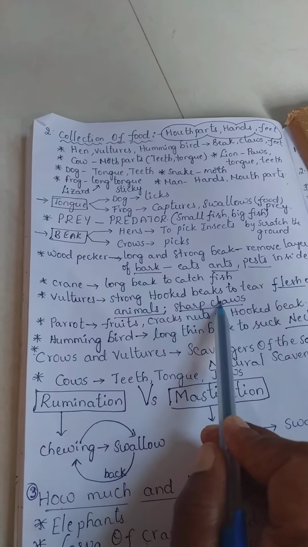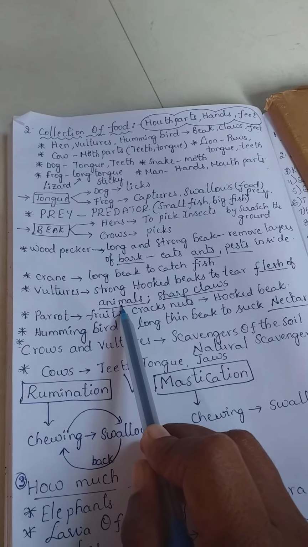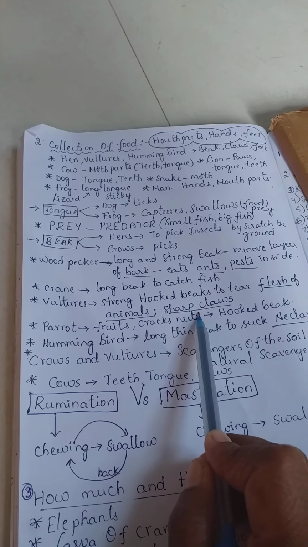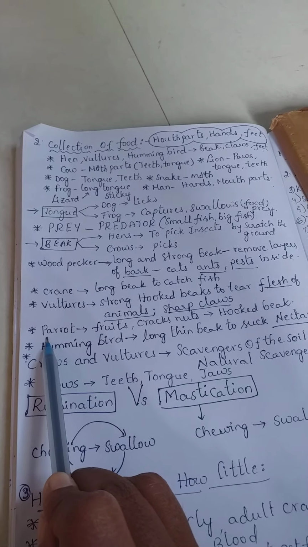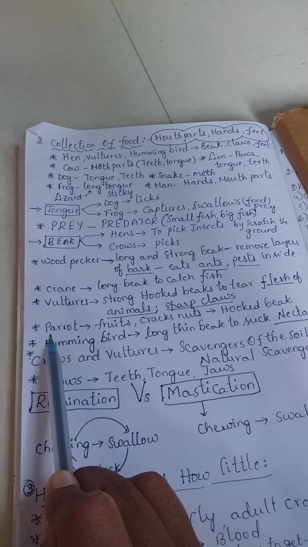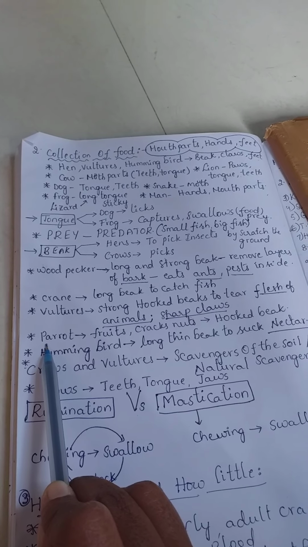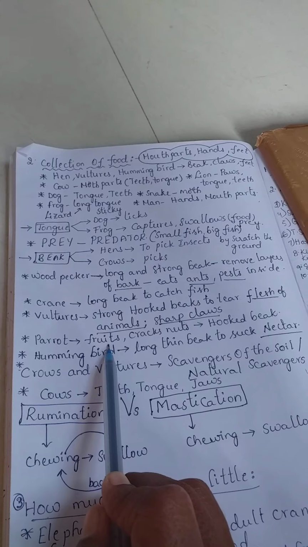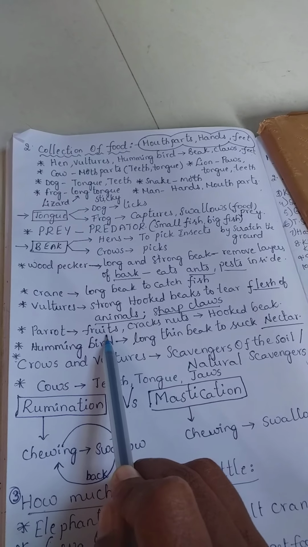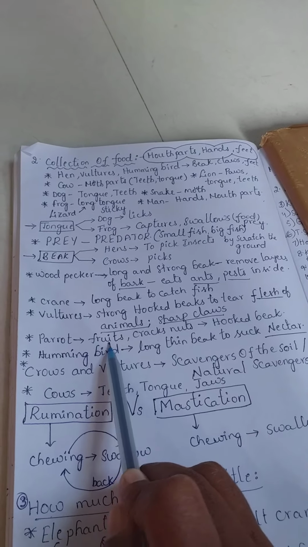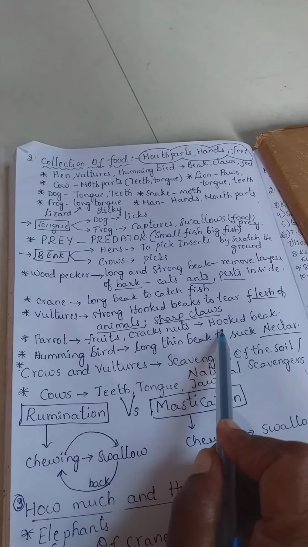They have strong hooked beaks to tear the flesh of animals, and sharp claws. Parrot: if you see the parrot beak, it is very nice and suitable to eat fruits, and it also has a hooked beak to crack the nuts.